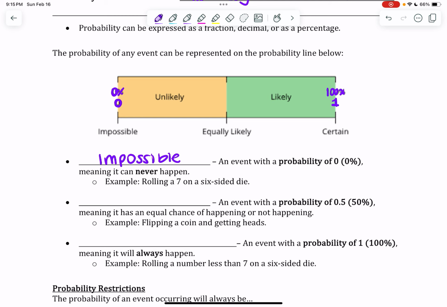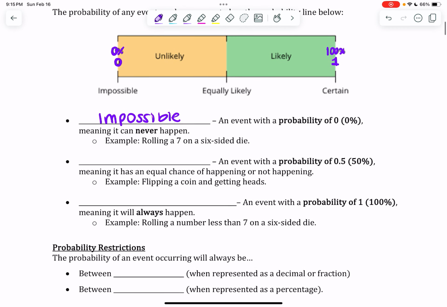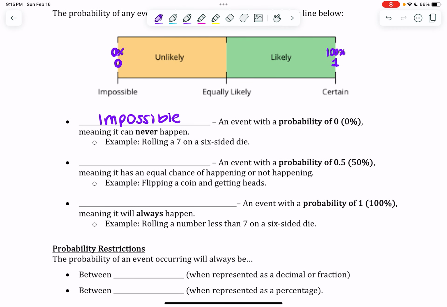So if I have a 6-sided die and I'm going to roll it, it is impossible for me to roll the number 7. Because there are only 6 numbers on that die, and it is only the numbers 1, 2, 3, 4, 5, and 6. So there's a 0% chance, it is an impossible event. There is also something called an equally likely event.